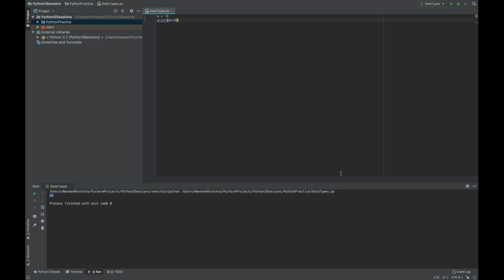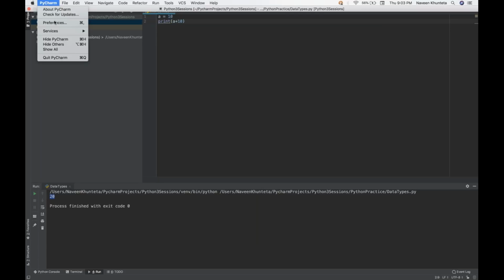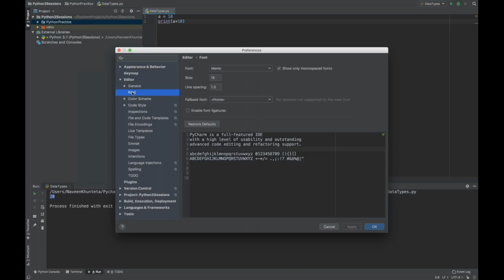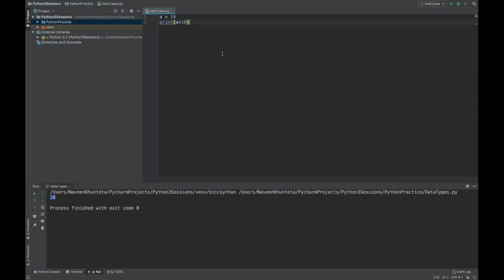I'll do one thing, let me increase the font size, just a minute. Okay, so I'll increase the font size. We will go to PyCharm and Preferences, and go to this Editor Font, and instead of 15, I'll make it around 17. Click on Apply and click on OK. So now I think this is better.